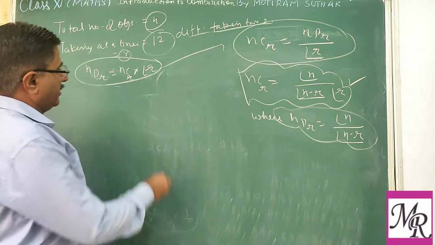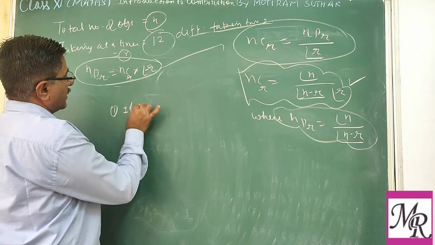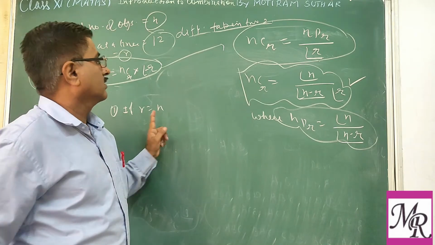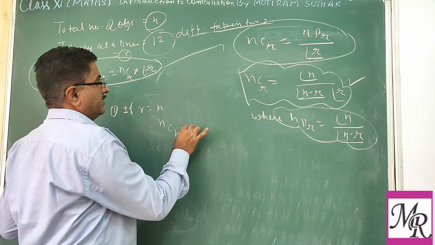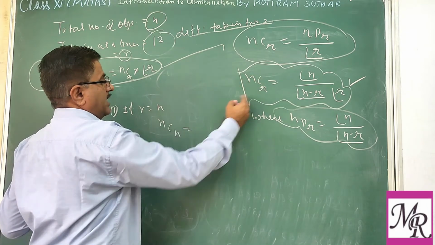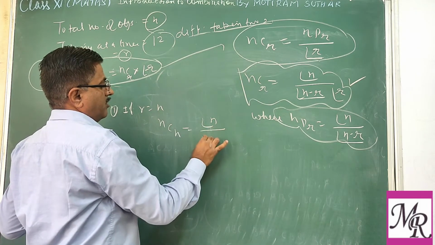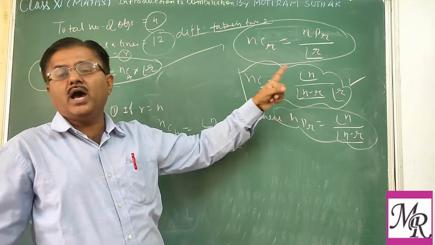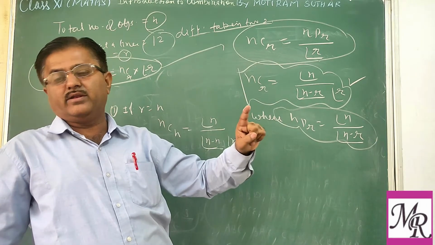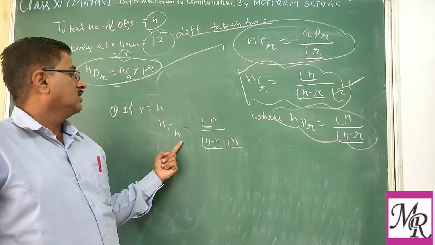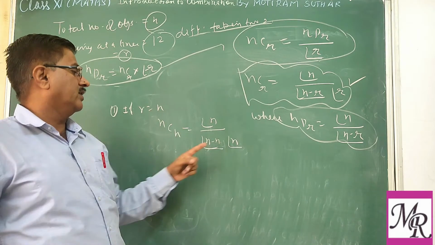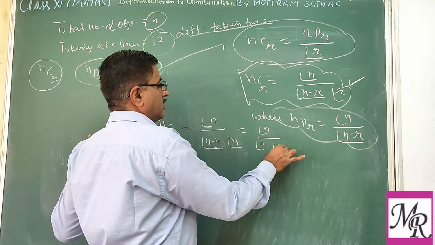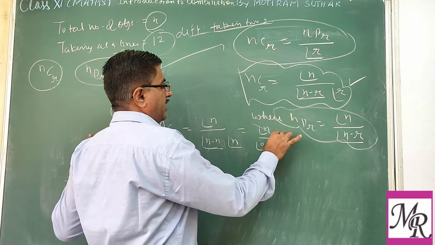If R equals N, in this formula of NCR, if you put R as N, so value of NCN equals factorial N upon factorial R into factorial N minus R. So in this formula we are substituting R equal to N. So this formula is converted to NCN equals factorial N upon factorial N times factorial N minus N. So you know that factorial N minus N is factorial 0 and factorial 0 is 1, and factorial N divided by factorial N is 1.